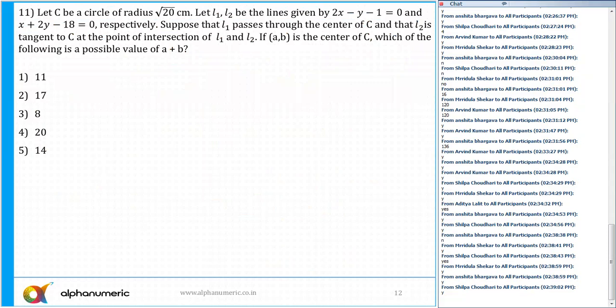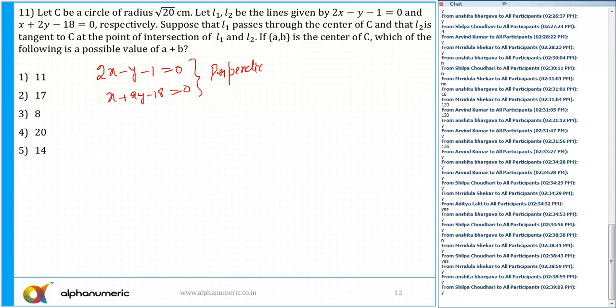It says, let C be a circle of radius root 20 and let L1, L2 be the lines. So one thing, if you observe this, there is one line 2x minus y minus 1 equal to 0, and the other line is x plus 2y minus 18 equal to 0. Can I say these are two perpendicular lines?